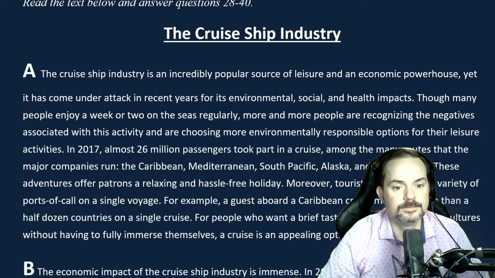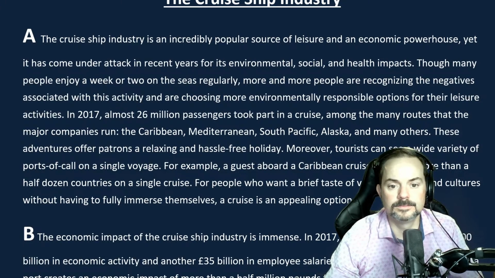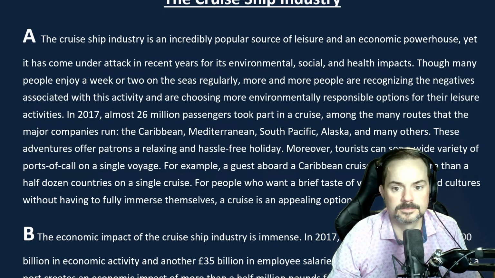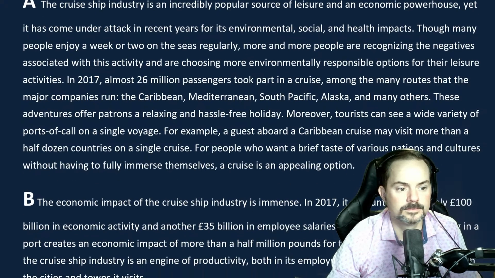The cruise ship industry. The cruise ship industry is an incredibly popular source of leisure and an economic powerhouse. Yet it has come under attack in recent years for its environmental, social, and health impacts. Though many people enjoy a week or two on the seas regularly, more and more people are recognizing the negatives associated with this activity and are choosing more environmentally responsible options for their leisure activities. In 2017, almost 26 million passengers took part in a cruise.